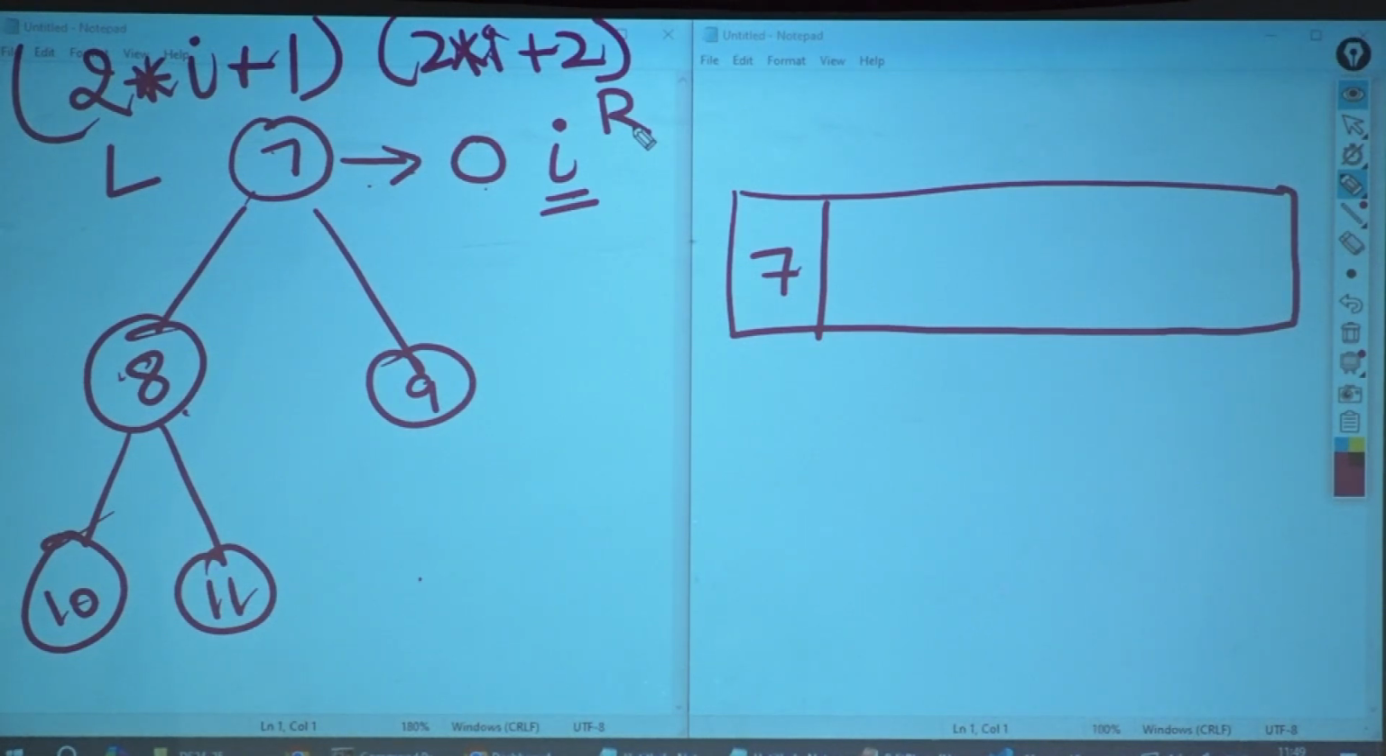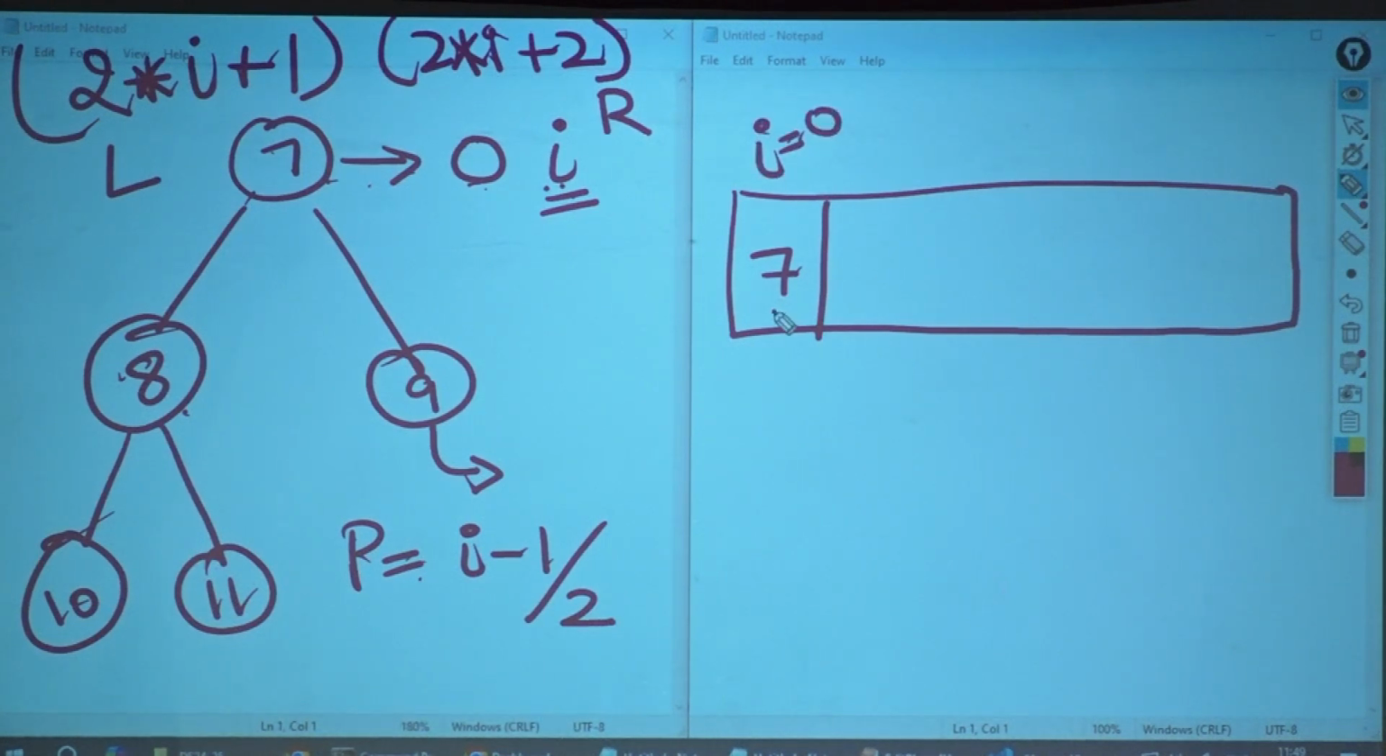Okay? And if I know the index of this, can I find my parent? Yes, I can find my parent. What would be my parent? Parent would be I minus 1 divided by 2. Okay? If we start from 0 over here, this is my I equal to 0. My array I am starting from here, that is level 0. My I is representing my level over here.